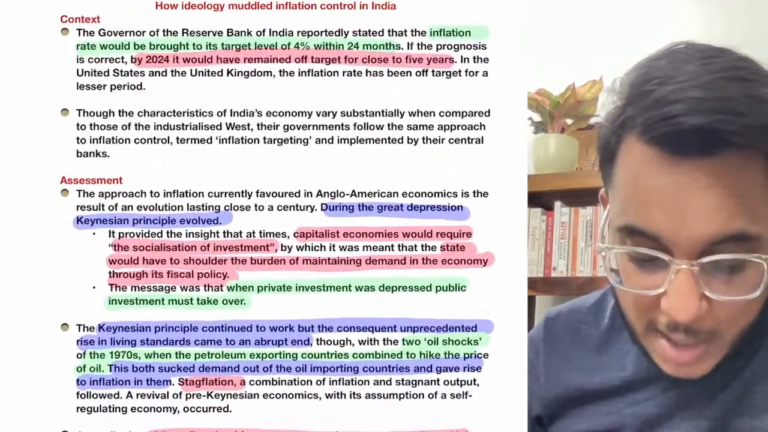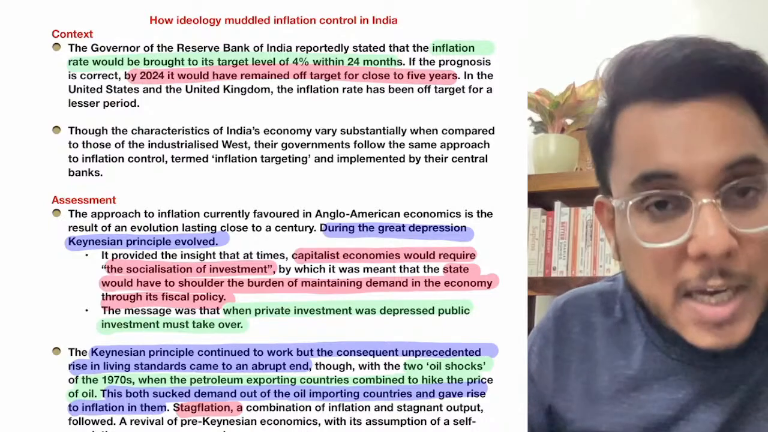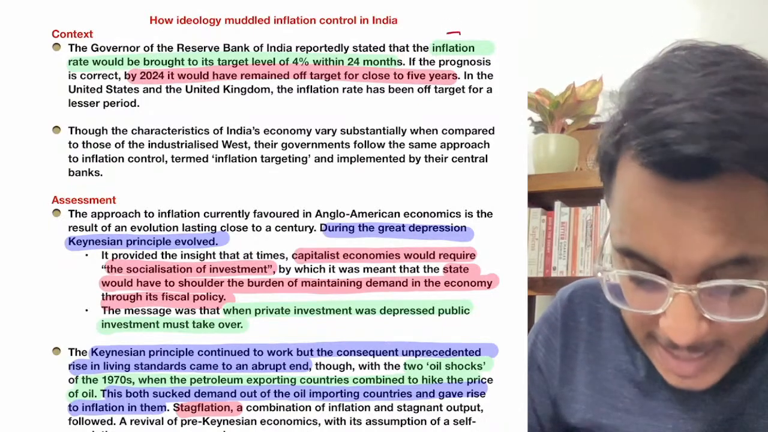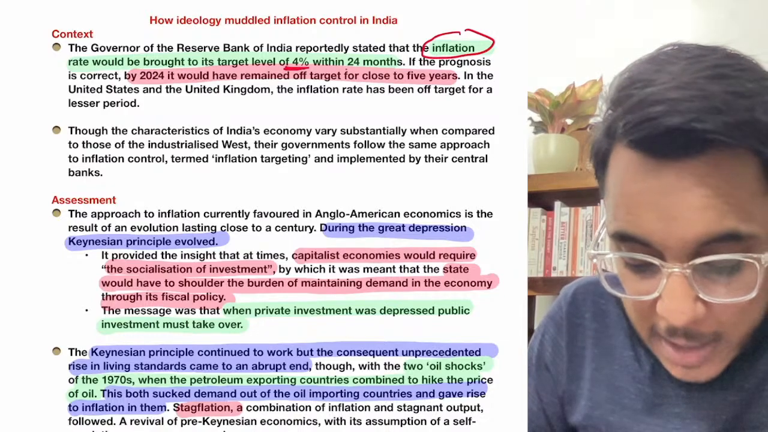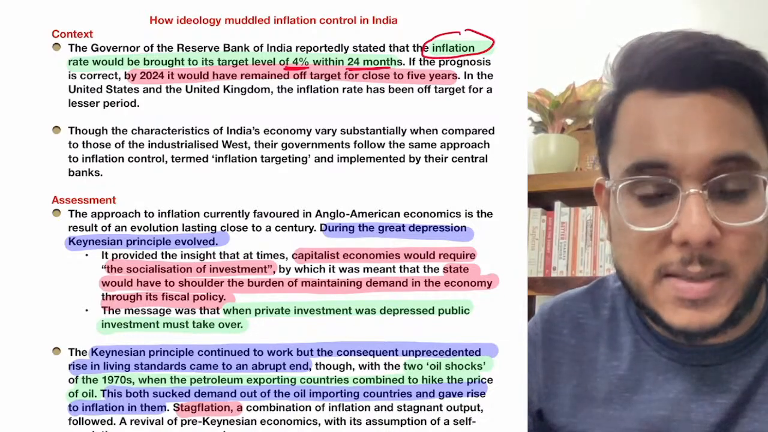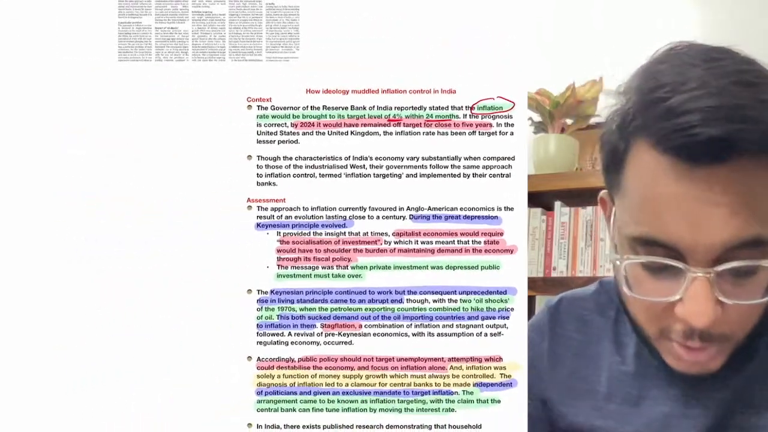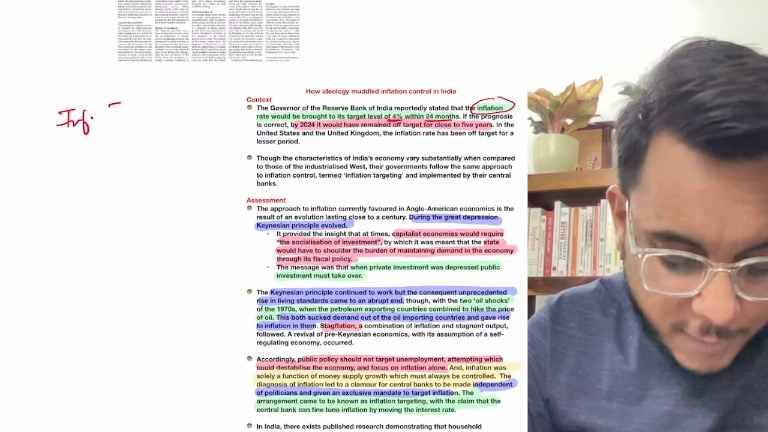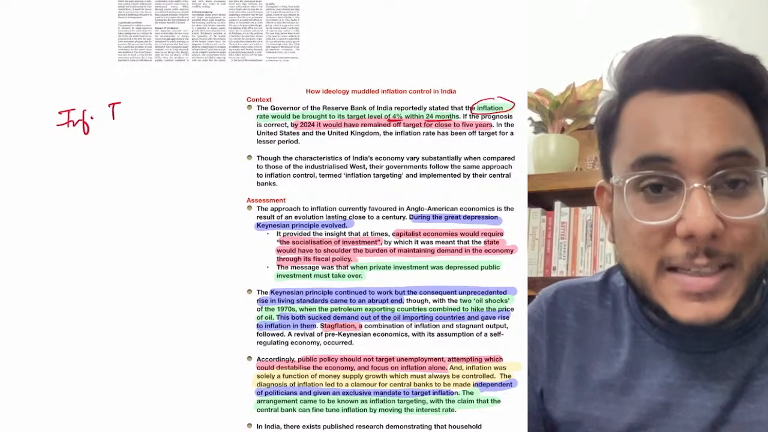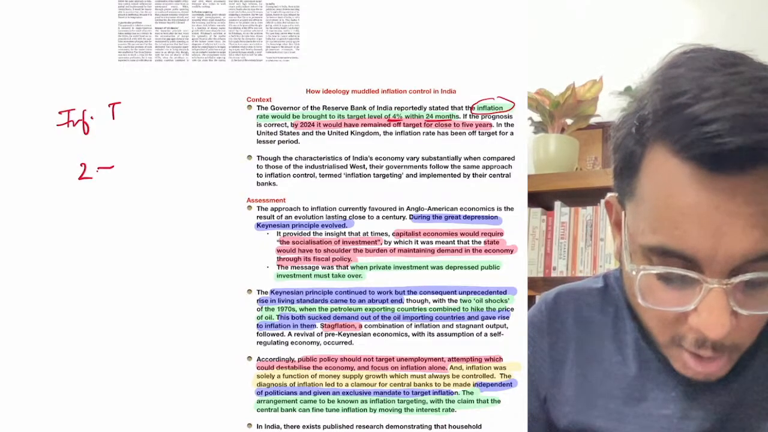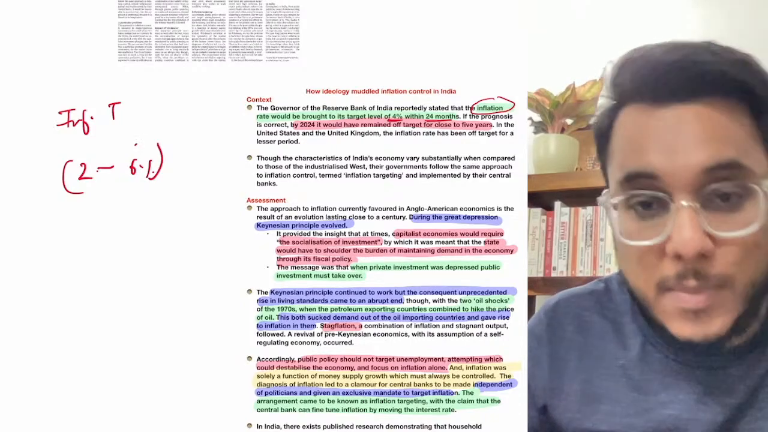Now, what has happened recently, the inflation has been very high, and the Governor of the Reserve Bank of India said that in India, the inflation rate will be brought within the 4% limit within 24 months. Now understand that when we talk about inflation in India, we follow the philosophy of inflation targeting. What does inflation targeting mean? It means that inflation needs to be kept in the band of 2 to 6%. Minimum inflation 2% and maximum 6%.